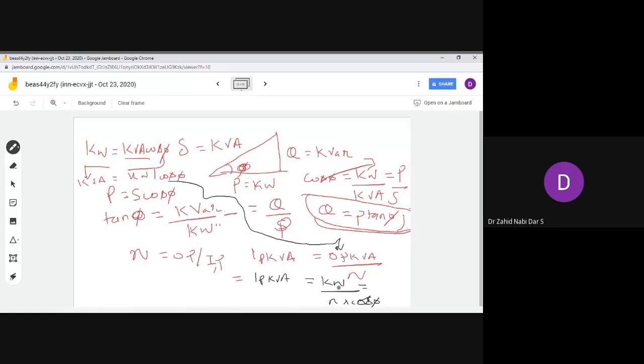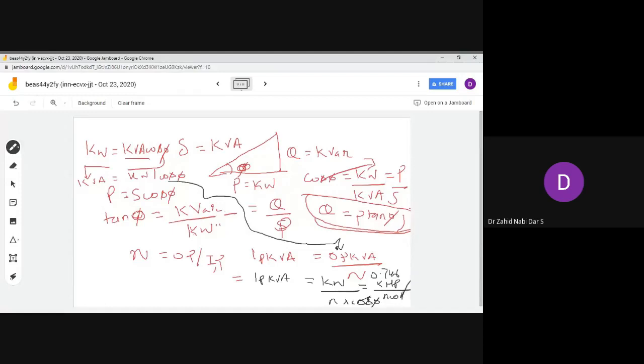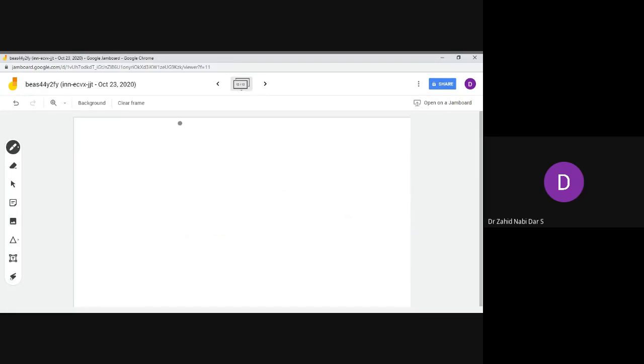Another thing, kW, if I want to write in terms of HP, I can write 0.746 into HP into efficiency by cos phi. Same thing, the denominator, same thing. Efficiency by cos phi. Now, my important thing here is to explain how do we separate from the normal equation.